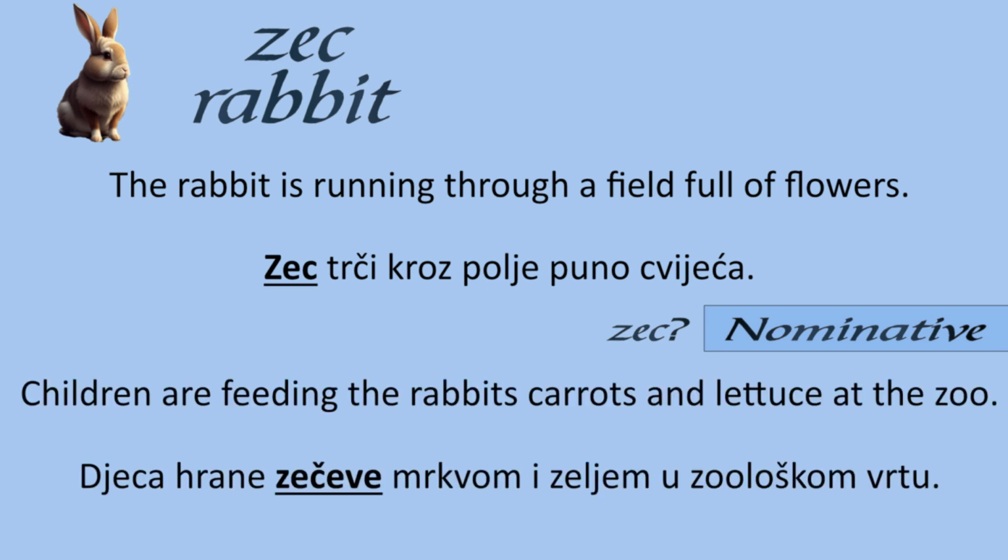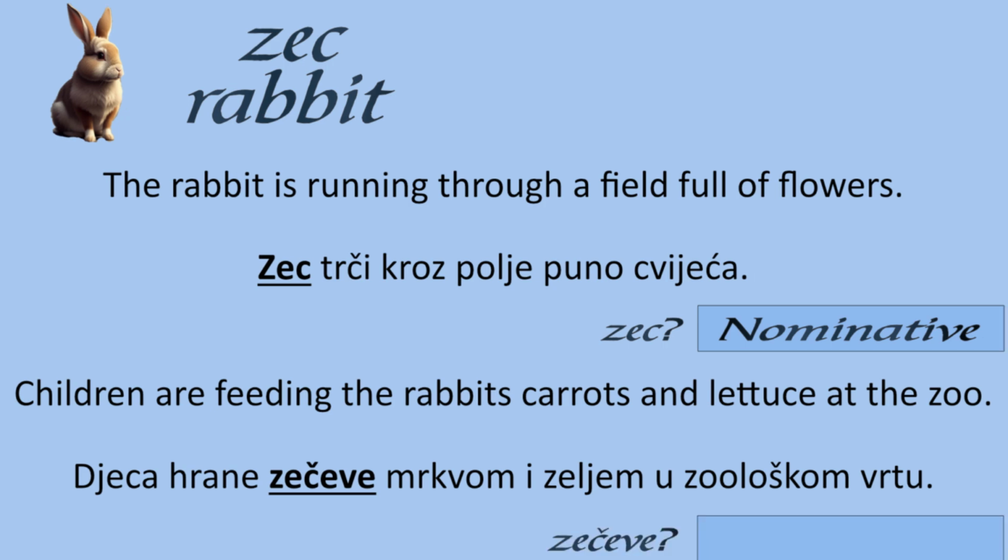Children are feeding the rabbits carrots and lettuce at the zoo. Djeca hrane zečeve mrkvom i zeljem u zoološkom vrtu. Zečeve is plural and in the accusative case.